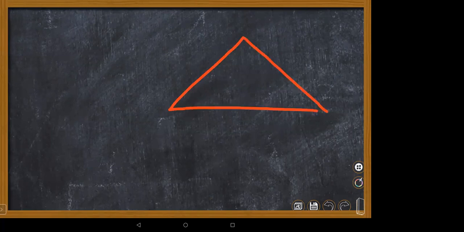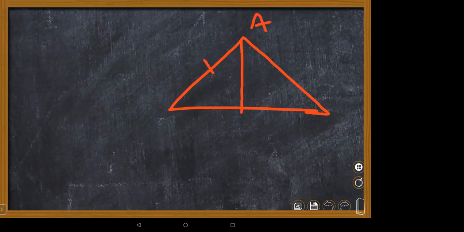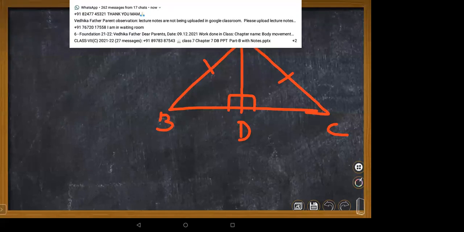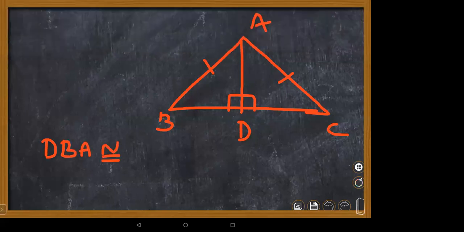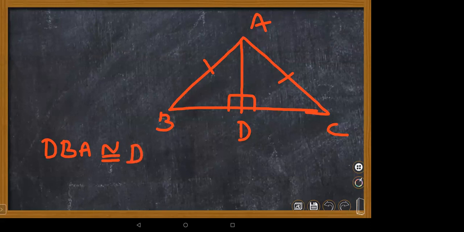One more question. Only the congruent parts are given. This side and this side are both equal, B and C are given, and these are right angles. Already we did this, but the naming is different. Now please let me know. DBA is congruent to DCA. Very good, DCA.